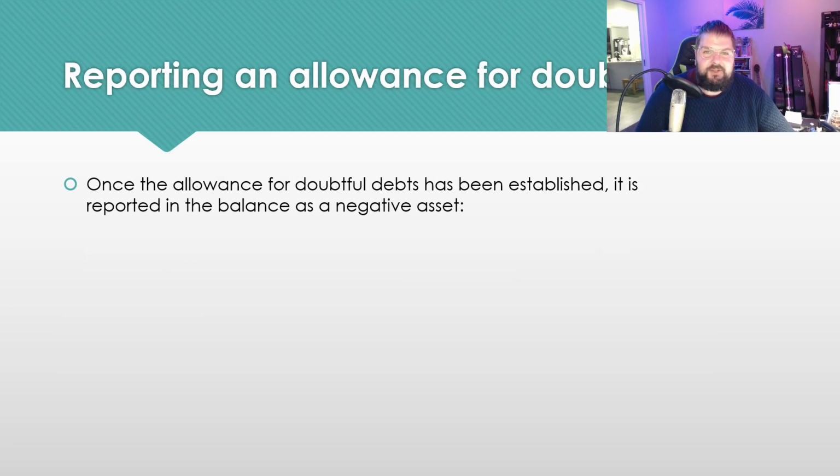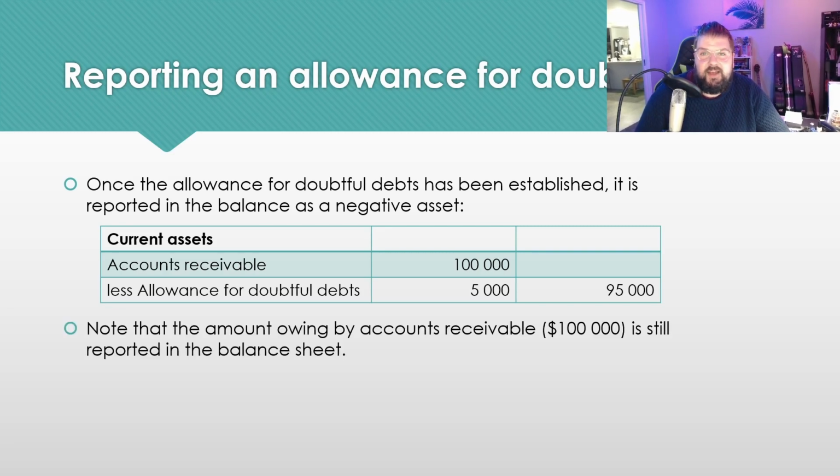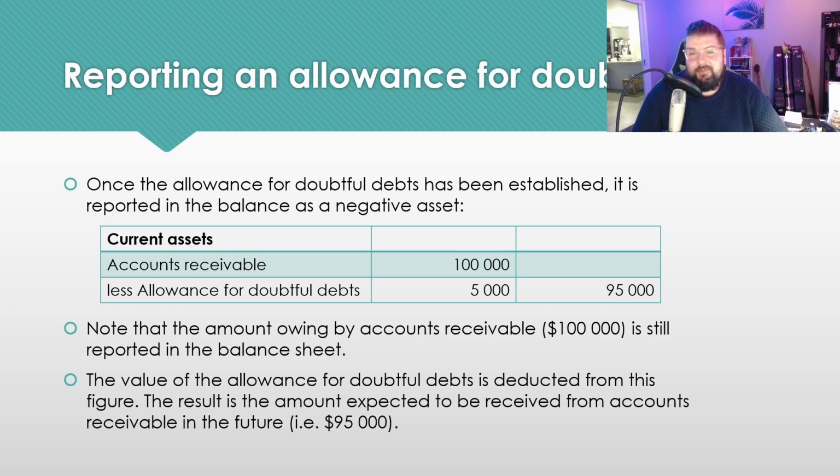Okay, as I've mentioned before, our allowance for doubtful debts is recorded on the balance sheet. It's a negative asset, so therefore being an asset, it must be recorded on the balance sheet, and it looks like this. Okay, so it actually shows a negative under your current assets, reducing the balance of accounts receivable from 100,000 down to 95. Now, you'll see that we still report the $100,000 in accounts receivable because that is a verifiable amount and we have the documentation to show that. But that allowance for doubtful debts figure of $5,000 still reduces it because that's going to give us our faithful representation of the business.